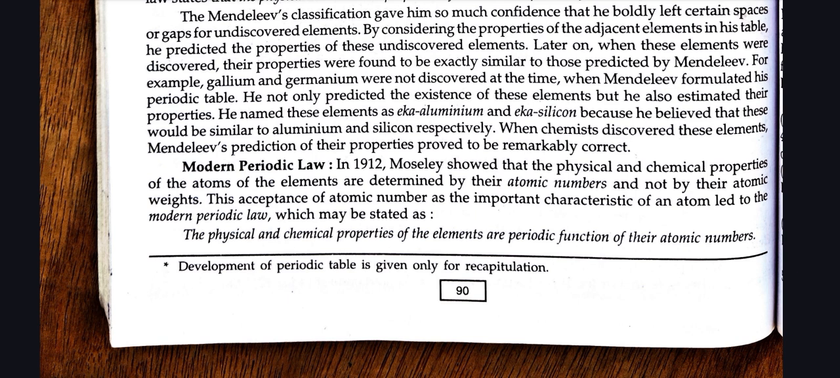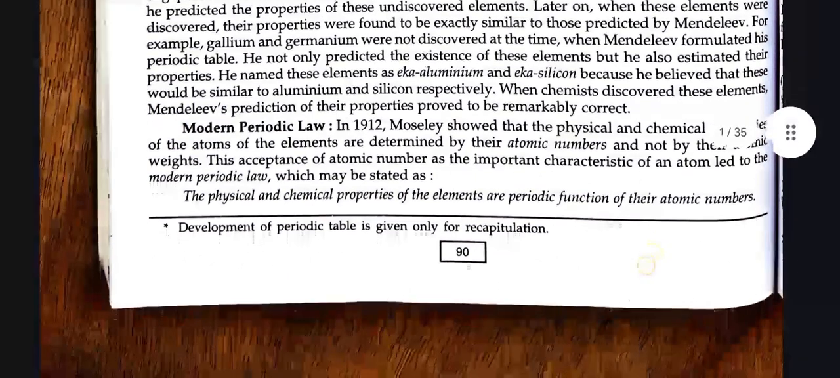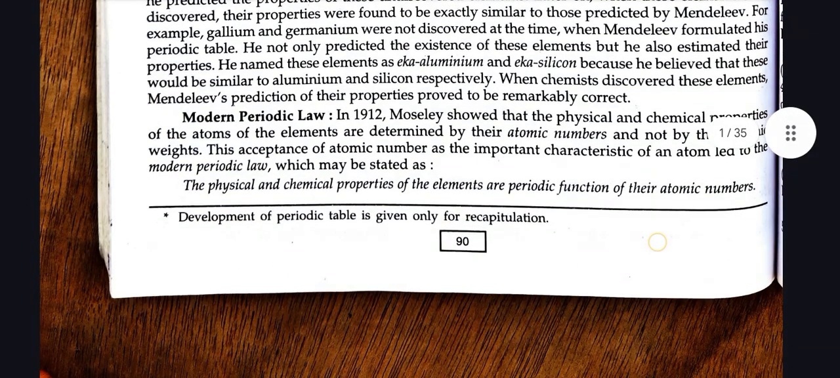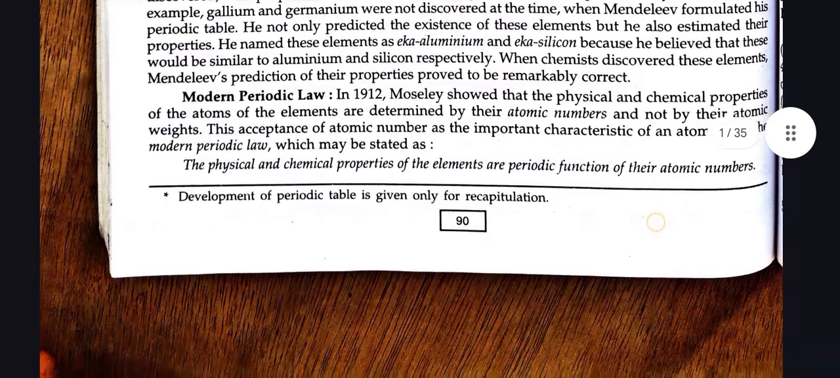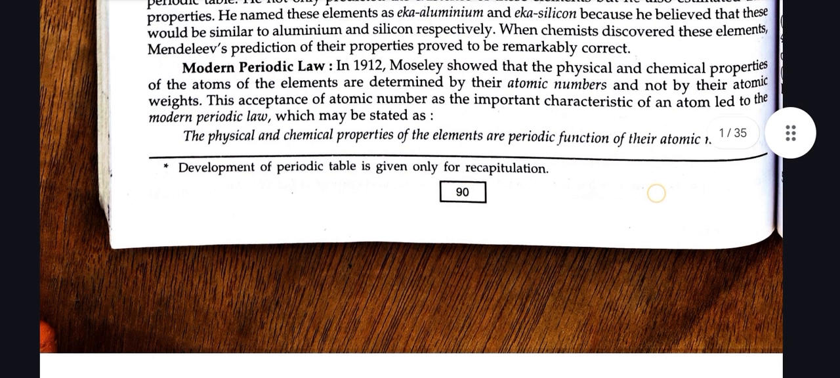For example, gallium and germanium were not discovered at the time when Mendeleev formulated his periodic table. He not only predicted the existence of these elements, but he also estimated their properties. He named these elements Eka aluminium and Eka silicon because he believed that they would be similar to aluminium and silicon respectively. When chemists discovered these elements, Mendeleev's prediction of their properties proved to be remarkably correct.